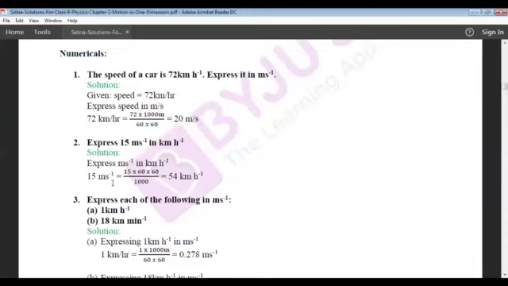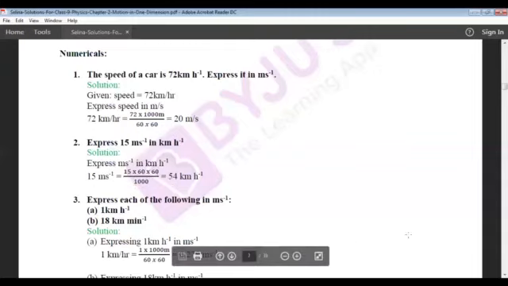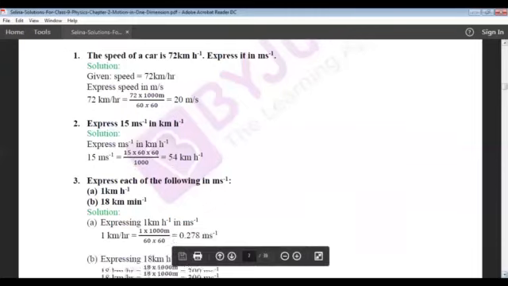Okay students, now the second numerical is: express 15 meter per second into kilometer per hour. While converting meter per second to kilometer per hour, we will multiply with 3600, that is 60 into 60, divided by 1000. If you simplify this, you are going to get 54 kilometer per hour.